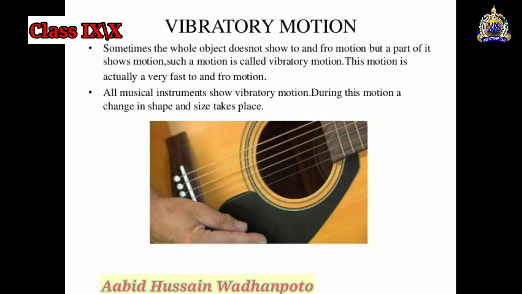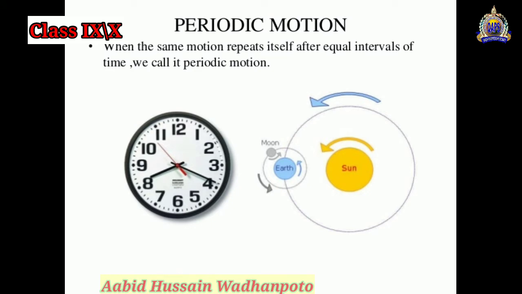There was a change in the shape and size only. So these were the examples for the vibratory motion, the to and fro motion. Again, vibratory motion is also called the periodic motion.